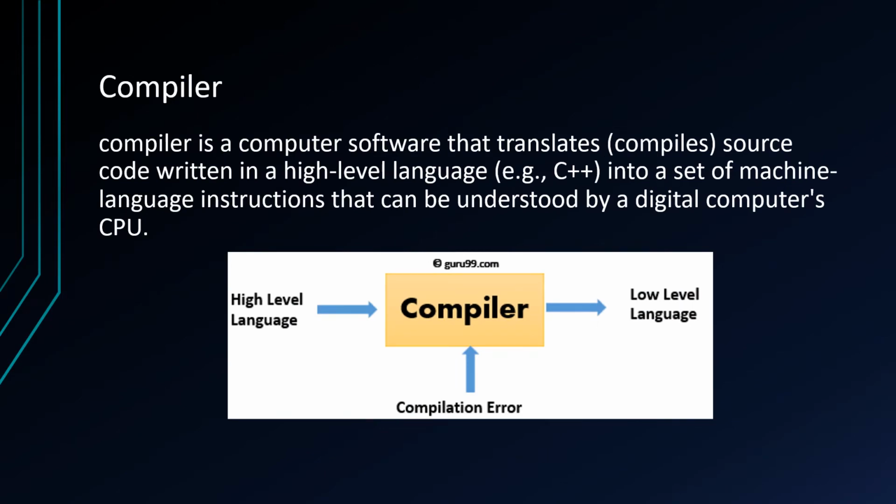Compiler. A compiler is computer software that translates source code written in a high-level language into a set of machine language instructions that can be understood by a digital computer CPU. High-level language is compiled by the compiler into low-level language.